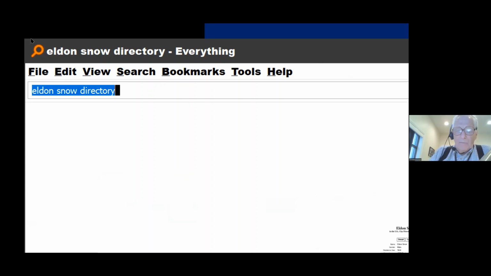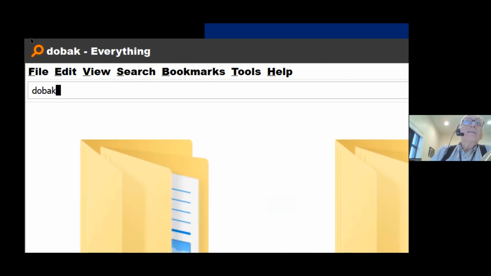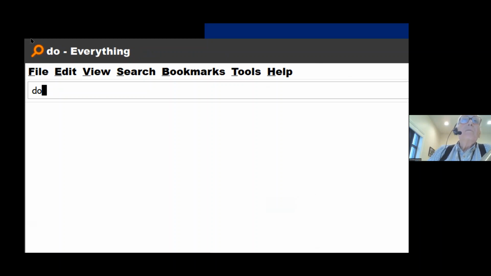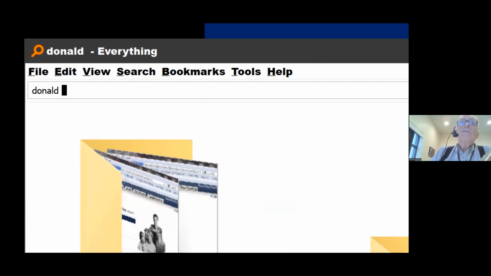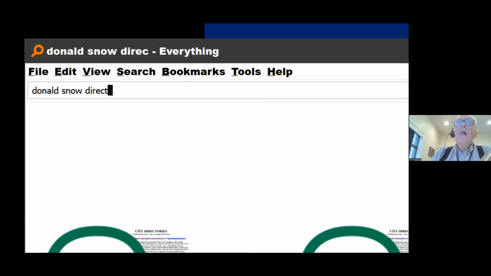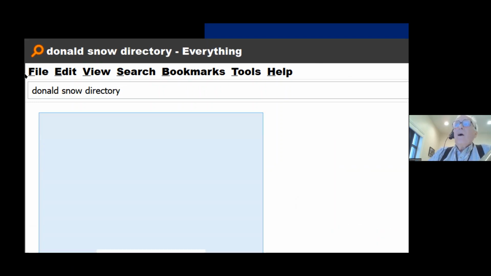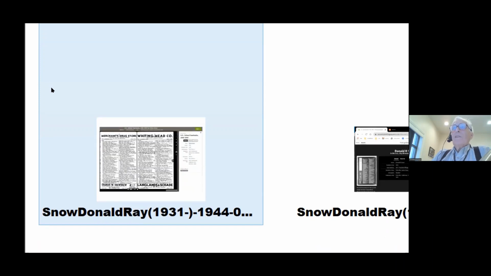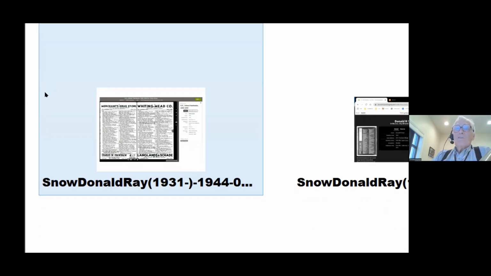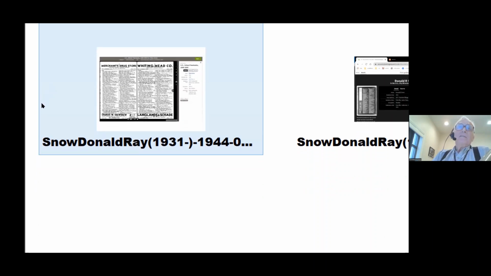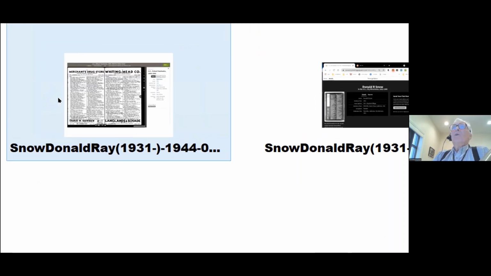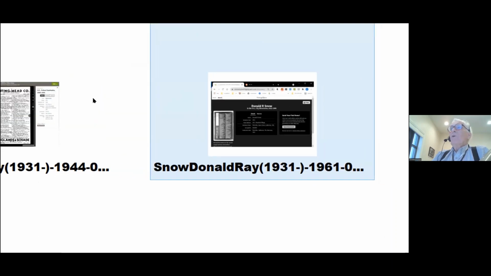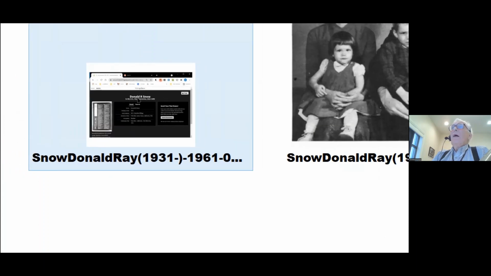I'm going to type in my own name, Donald Snow, directory. Okay, now what's happening here are these are pictures. These are directories that mention me specifically, and I've got a code, a system that I use to write the information so the titles show up correctly. As I scroll over, you'll see different sorts of things.